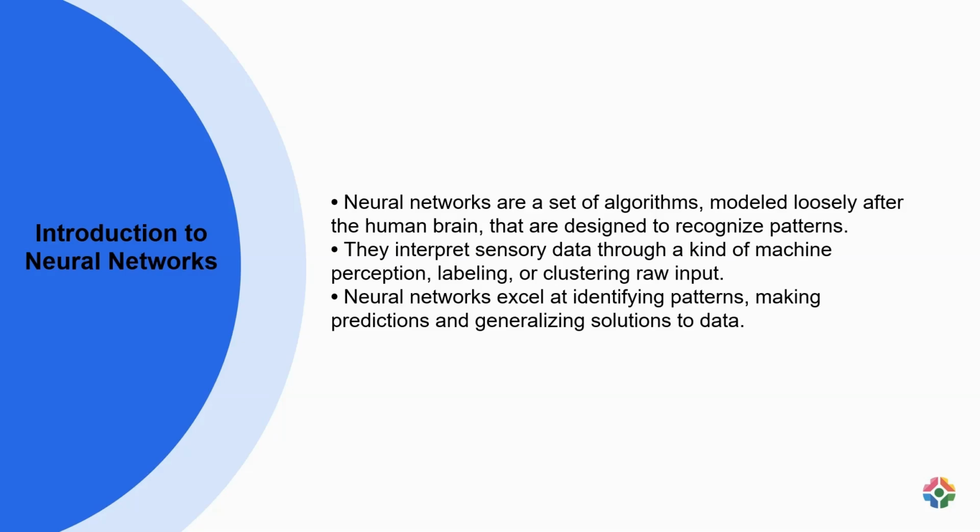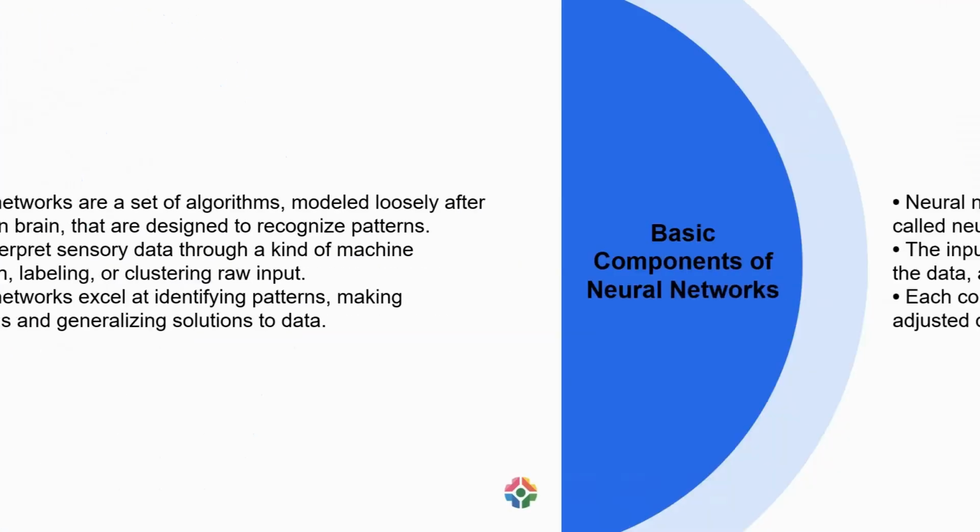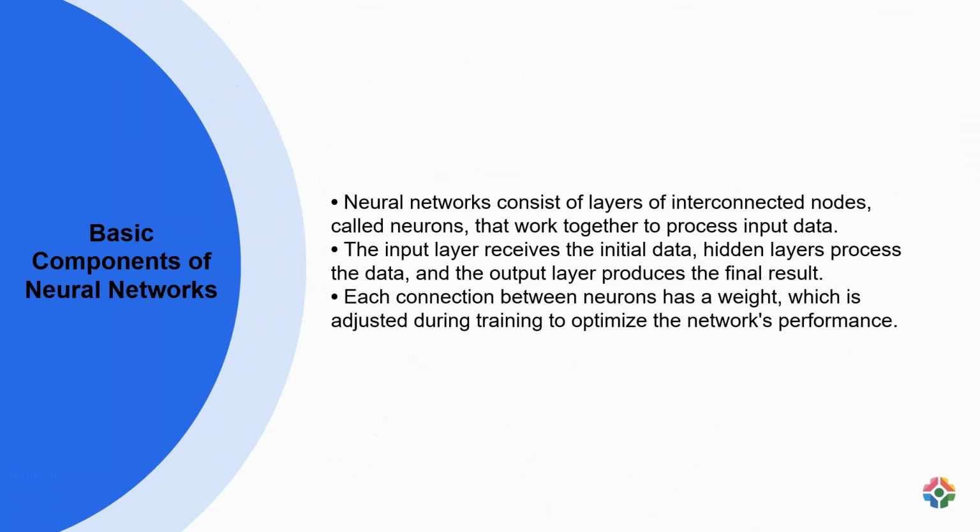For example, in finance, neural networks can analyze historic stock prices to predict future trends, showcasing their ability to generalize patterns for practical use. Neural networks utilize layers of interconnected nodes, neurons, to process input data. The input layer receives initial data, hidden layers process the data, and the output layer generates the final result. Adjusting the weights of connections between neurons during training optimizes the network's performance.